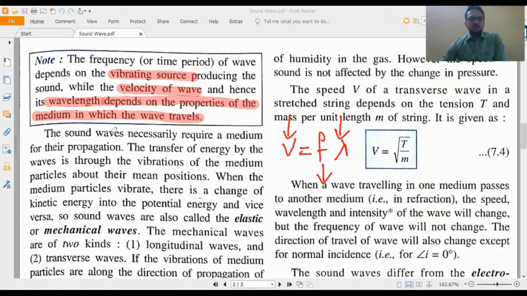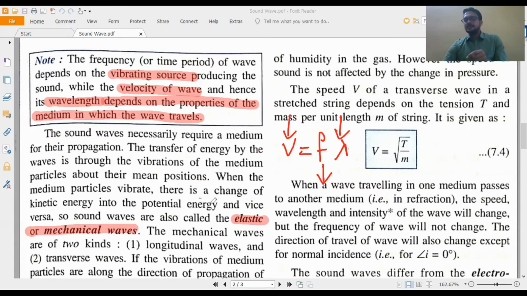Now, the sound wave necessarily requires a medium for its propagation. That point I had already told, that sound cannot travel through vacuum. Sound needs a medium. For that reason, the sound wave is called elastic or mechanical wave. In a mechanical wave, what happens?